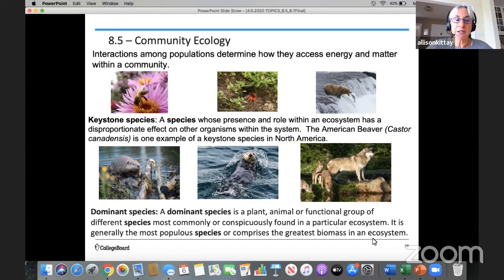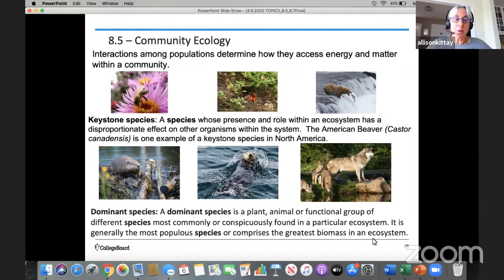It in turn is pollinating that flower by moving pollen from flower to flower. So that's a mutualistic association. And you can see that the bear on the far right is eating the salmon, and that is predation. The bear is the predator, it's winning. The salmon, unfortunately, is the prey, and it is losing. So that would be a plus minus, whereas the bee and the flower example are plus plus.